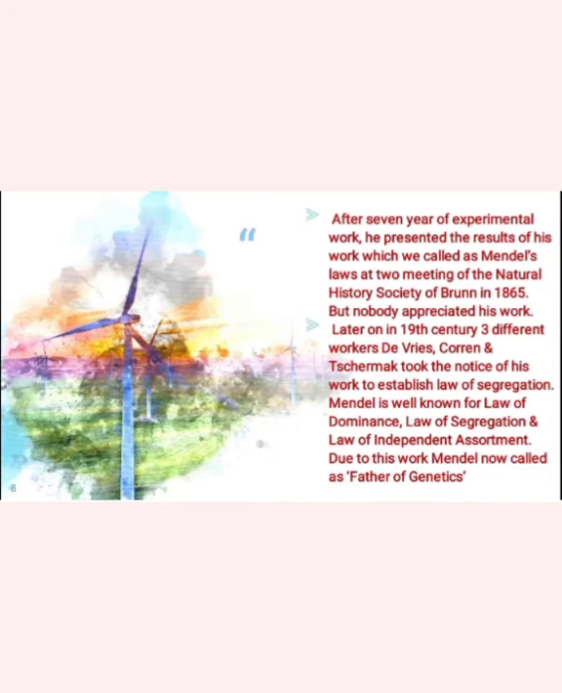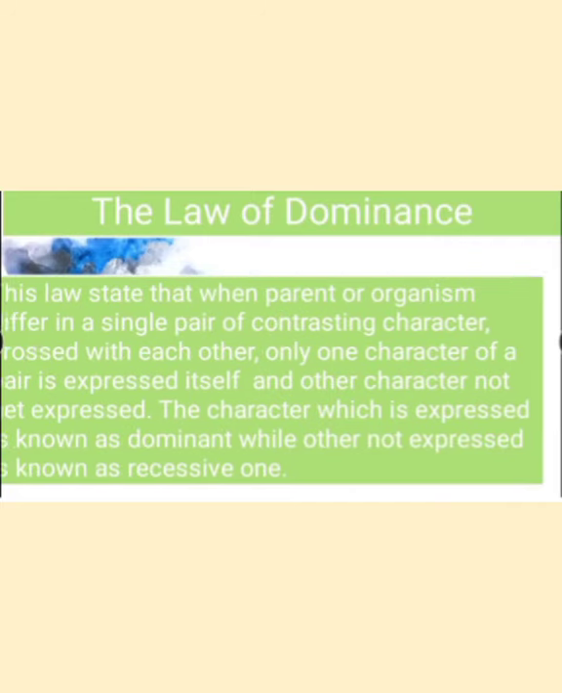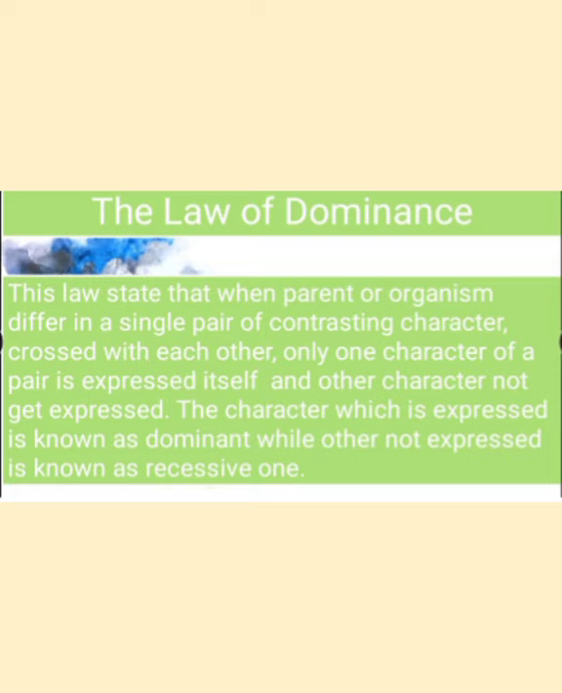After his 7-year experiment, he presented his results in the form of Mendel's laws in 2 meetings of the Natural History Society of Brunn in 1865, but nobody appreciated his work. Later, in the 19th century, 3 different workers, De Vries, Correns and Tschermak, took notice of his work and established 3 laws: the law of segregation, law of dominance and law of independent assortment, due to which he is known as the father of genetics. The first law is the law of dominance.